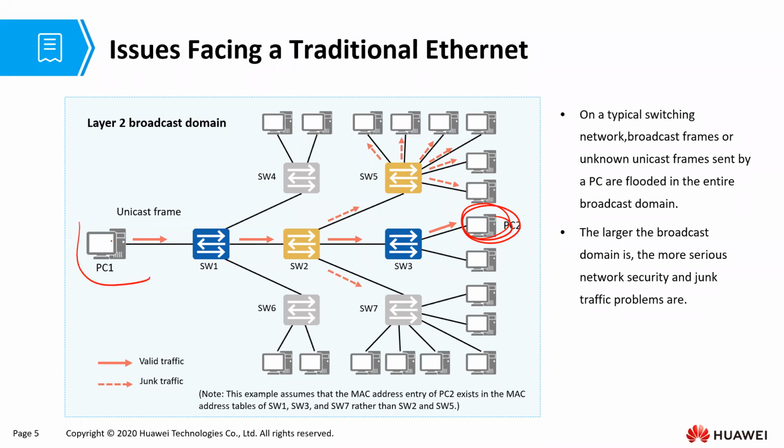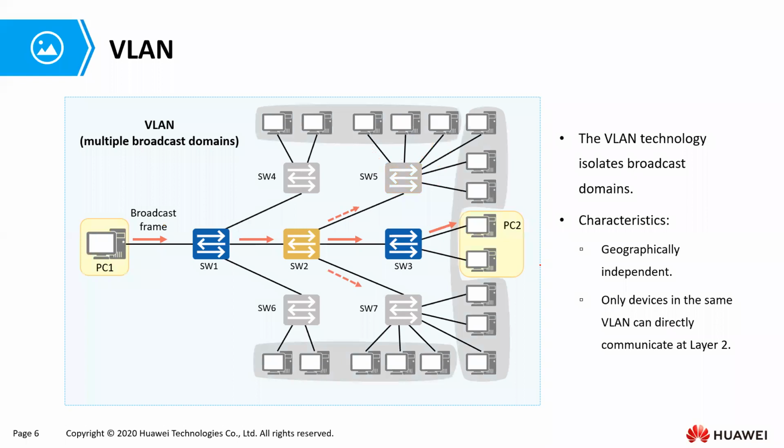So if we had put PC1 and PC2 in one VLAN, say PC1 is in VLAN 10 and PC2 is in VLAN 10, then if PC1 sends a broadcast frame, it is going to be broadcast only to other PCs that are in the same VLAN.